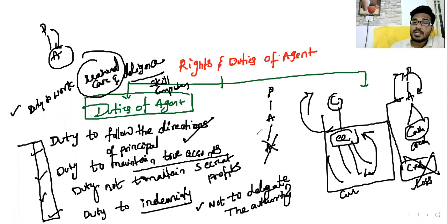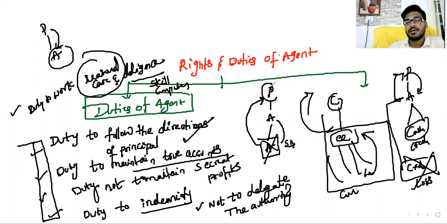But what happens, sir? Law clearly says that an agent can appoint a sub-agent only with the permission of the principal. That is called a properly appointed sub-agent. We had discussed this in the last class. If a sub-agent is improperly appointed, who is liable? Agent only is liable. Generally, sir, whenever anything is delegated to you, you do not have any right to delegate the same thing to another party.